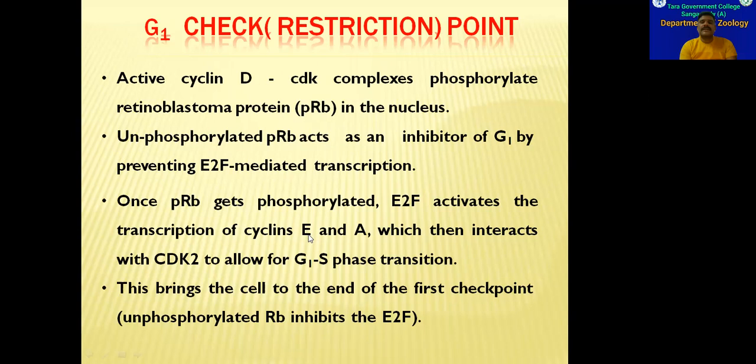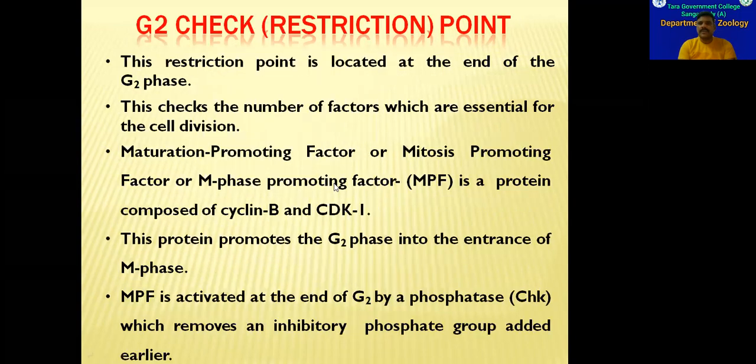These synthesized cyclin E's, A's, and cyclin D's will bind with their respective CDK enzymes, and automatically the cell enters from G1 to S phase. So in this way, the RB protein also plays a very important role in checking the G1 checkpoint. And the next one is the G2 checkpoint. The second one is the G2 checkpoint.